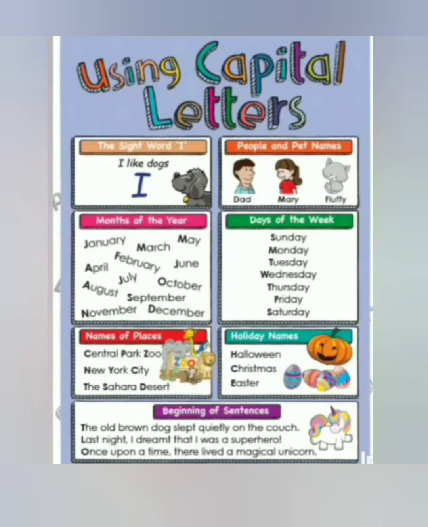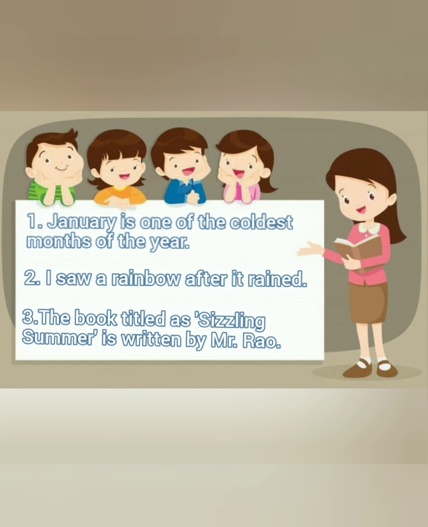So I hope now this rule is clear to you. Here you can observe that besides using capital letter in the beginning of all these sentences, I have used capital letter in Sizzling Summer and Mr. Rao because they are special names.